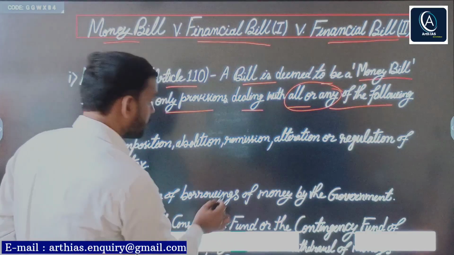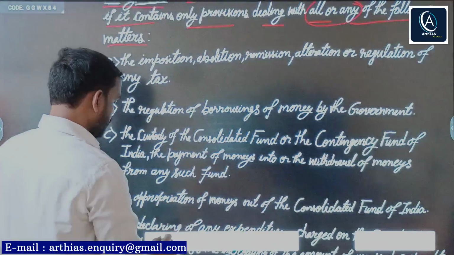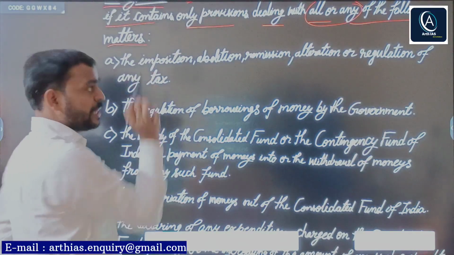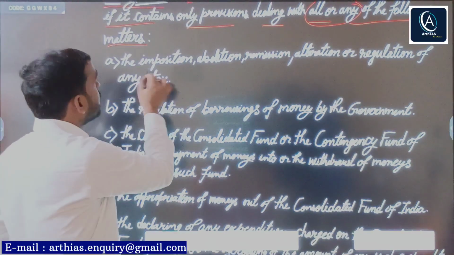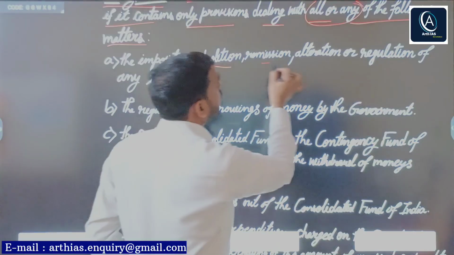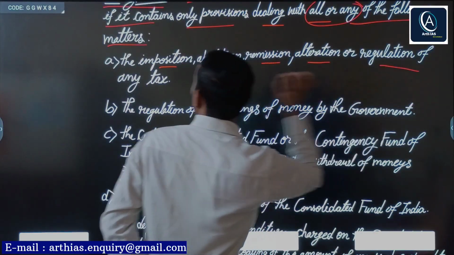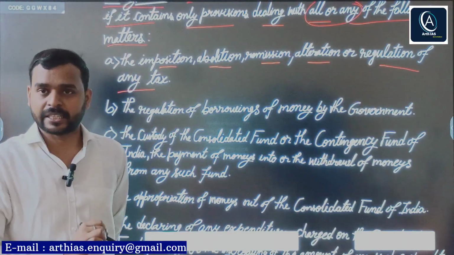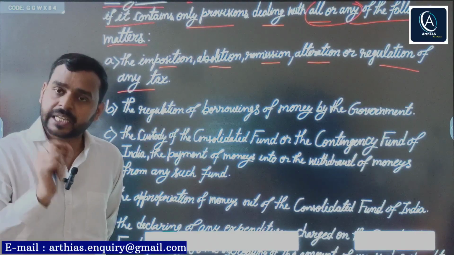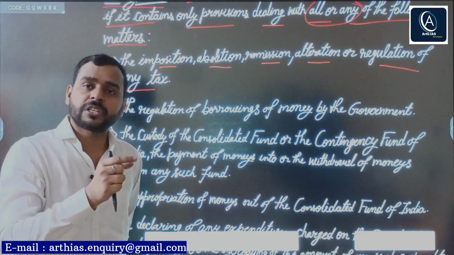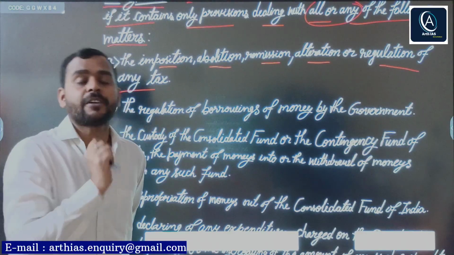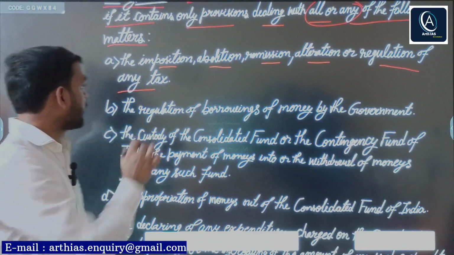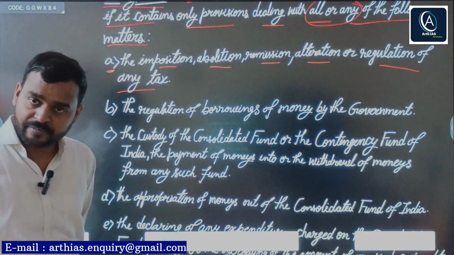First, we will study any bill which includes provisions regarding imposition, abolition, remission, alteration, regulation of any tax, whether it is direct or indirect tax. Such a bill is known as money bill under Article 110, and it is subclause A.